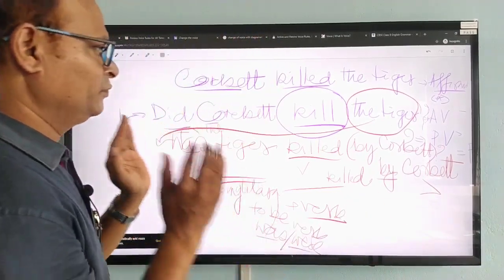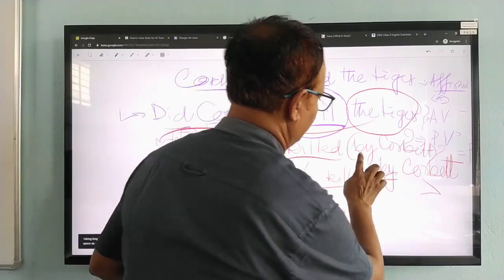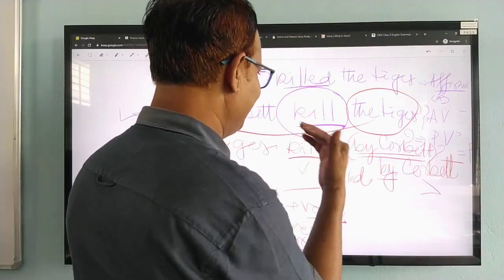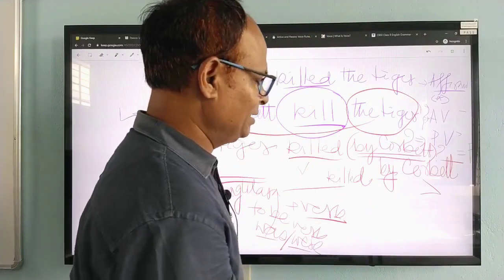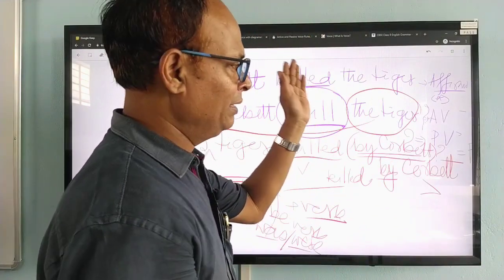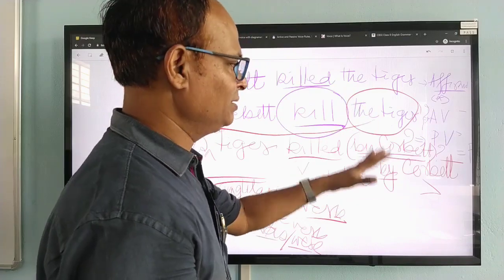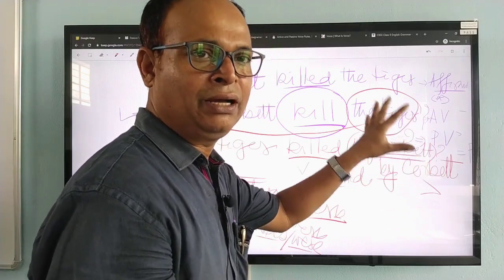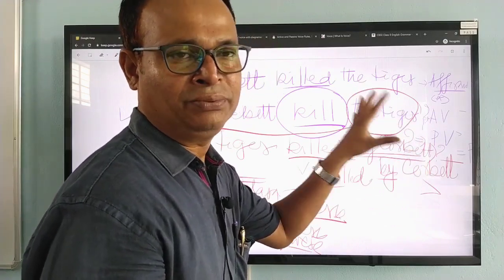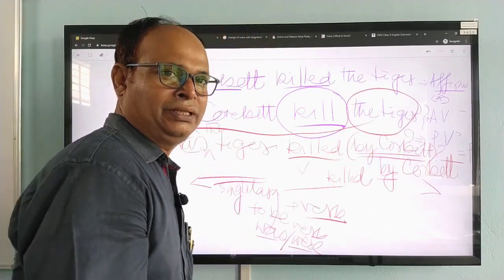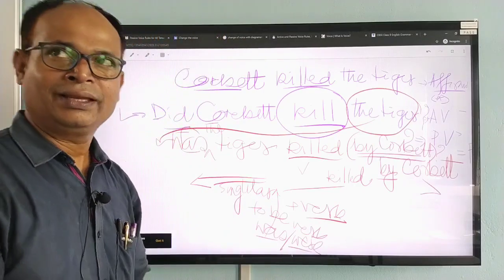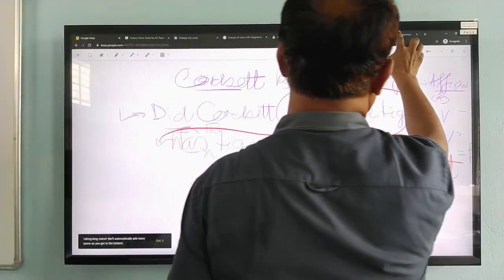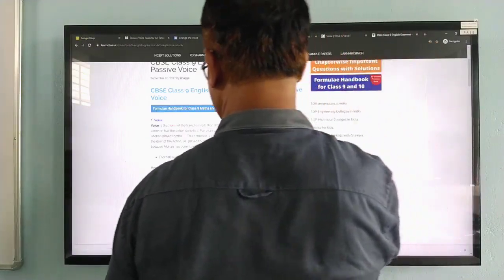Therefore, in the practical field, when we are making it passive, particularly in the interrogative form of the sentence, we need not write this subject which becomes the object in the passive form. I suppose it is very clear to you. Is it clear? Then now let us go to some of the examples here.